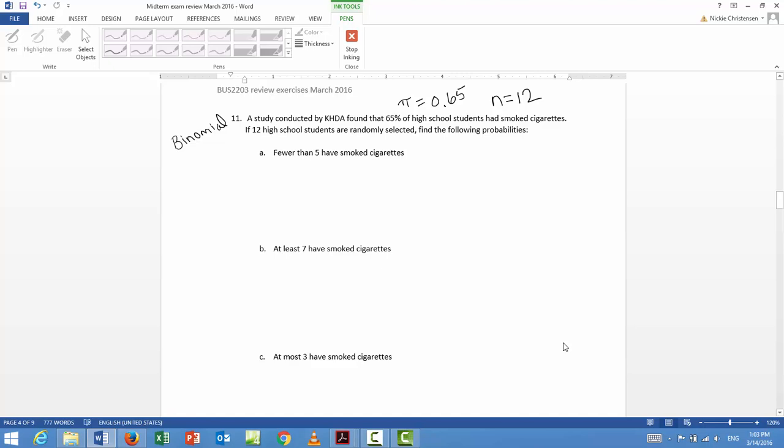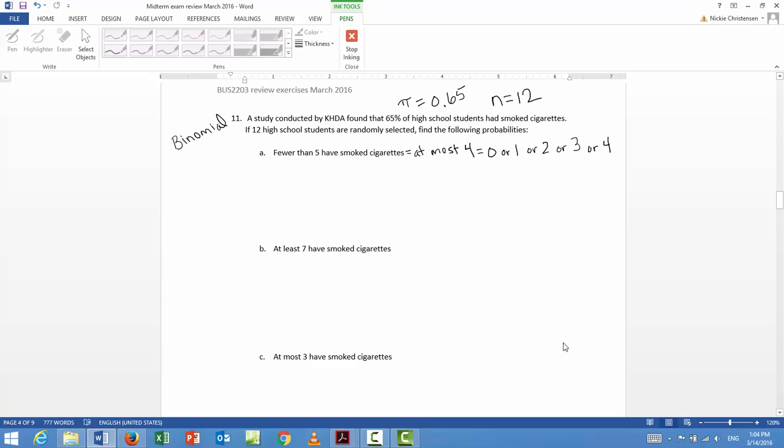Okay? So the first question, we want the probability that fewer than 5 have smoked cigarettes. Fewer than 5, this is another difficulty with this type of problem. Fewer than 5 really means at most 4, doesn't it? Which means we could have 0 or 1 or 2 or 3 or 4.